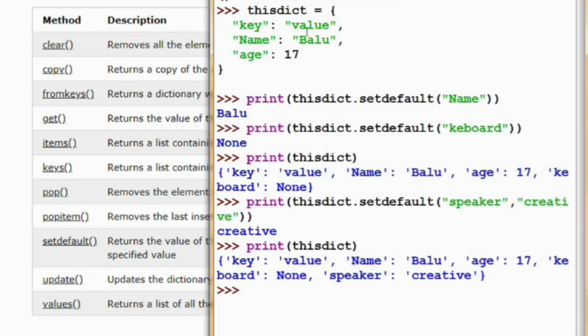So today we have learned about the dictionary concept in Python. In the next video we will learn about loops in Python, so that will be more interesting.